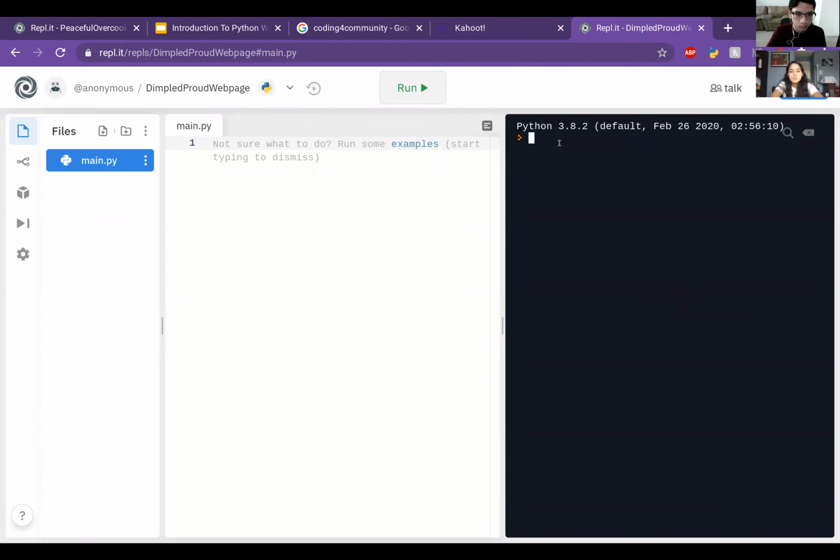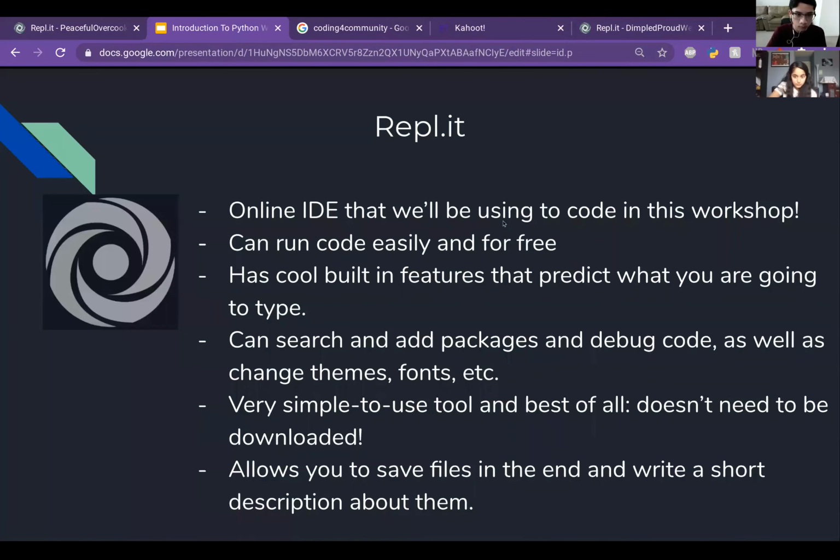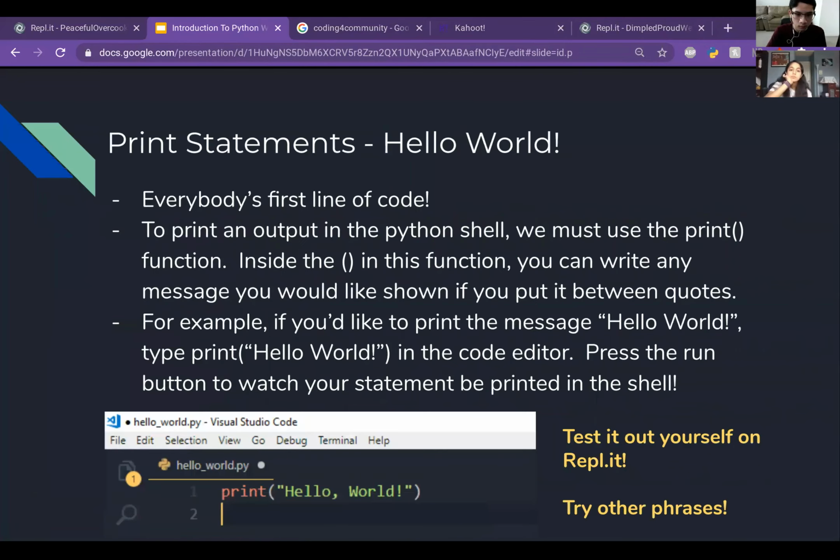If you just want, you can type in the shell console and use it as your calculator. It's pretty cool. We have print statements, hello world.